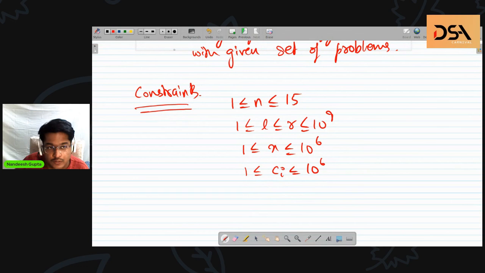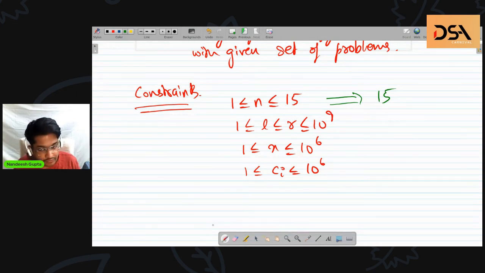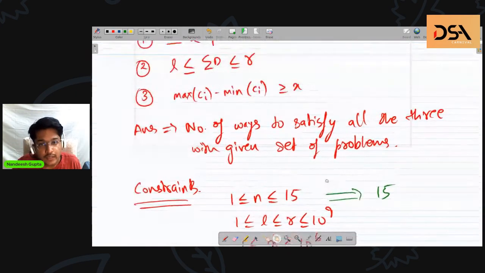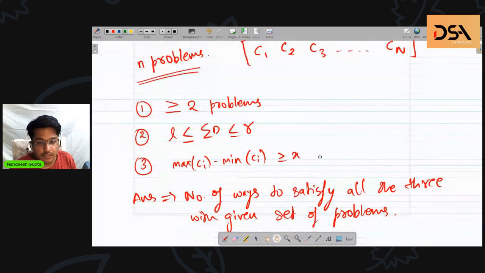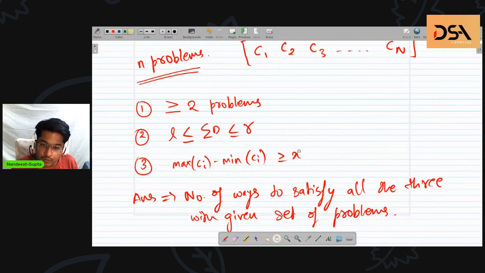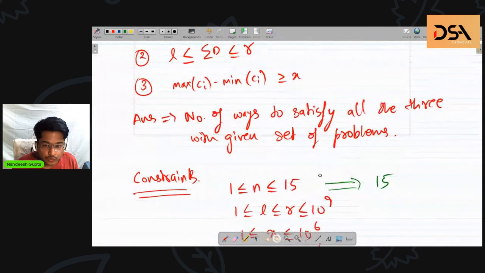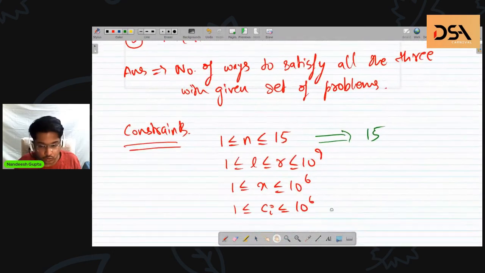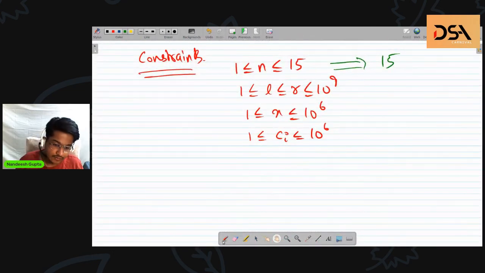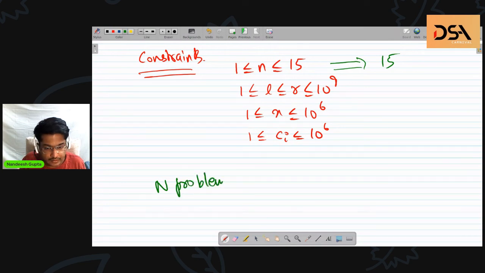So the first thing to notice here is that n is pretty small. N is only 15. So the most brute force or the most hacky way we can think to solve this problem is to actually try all the possible selections that we can have out of the given set. If we try to do that, what would be the time complexity? Suppose I have n problems, and in each problem I will either choose it or I will not choose it.